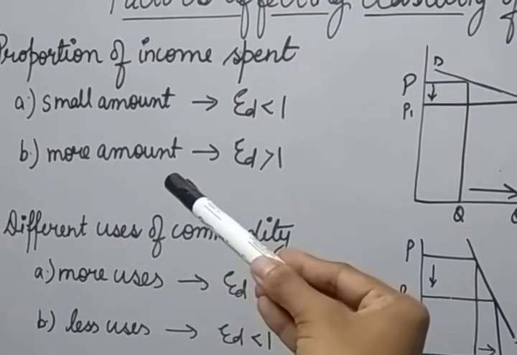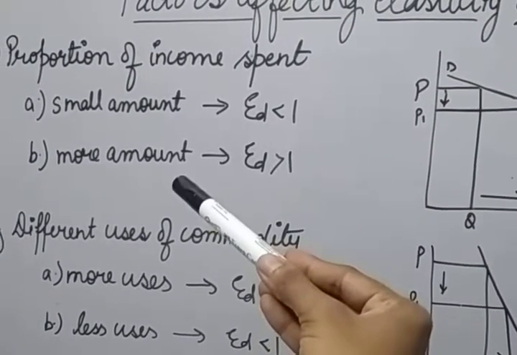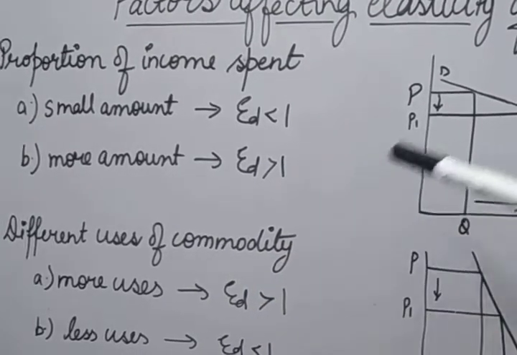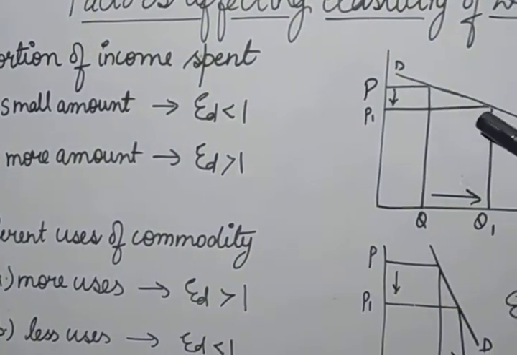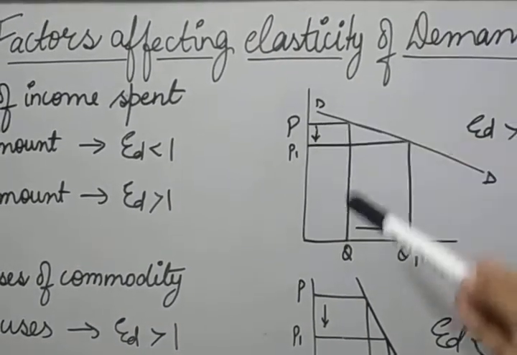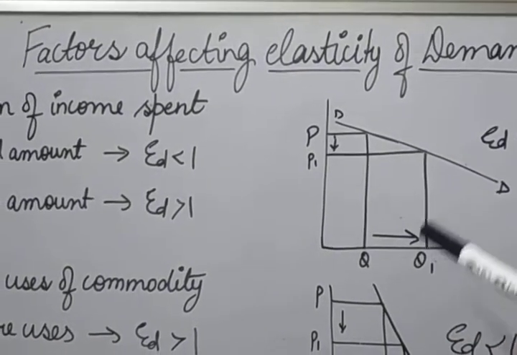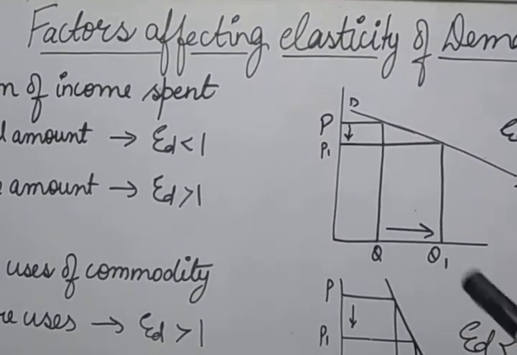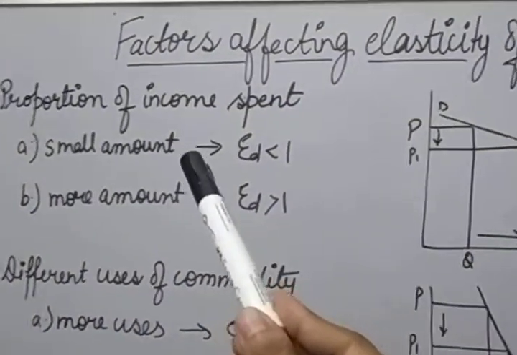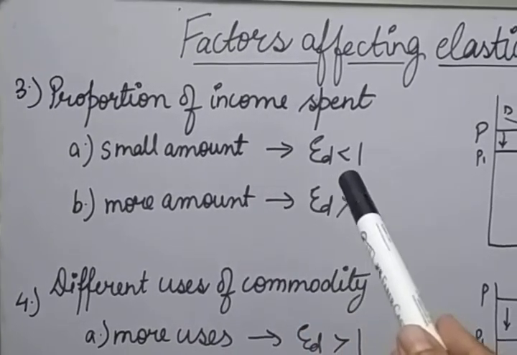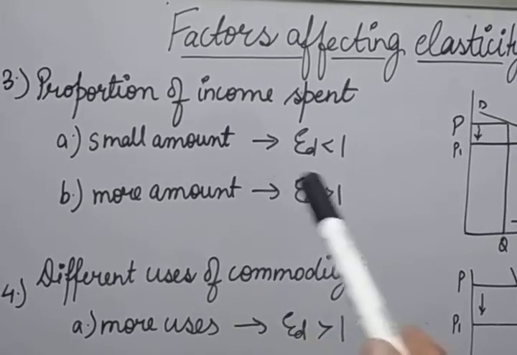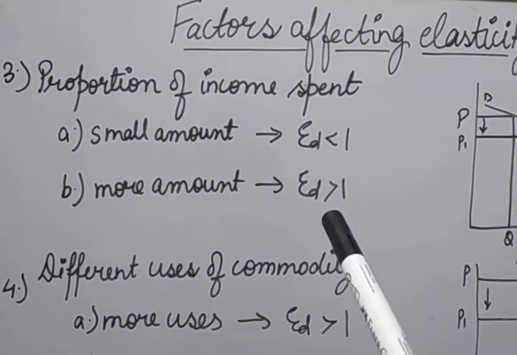Similarly, if the consumer is spending a larger proportion of his income on a commodity, the elasticity will be greater than 1. Examples are food grains, clothes, petrol. If there is a little bit of change in the price, more quantity will be affected because the consumer is spending more of his income on such things. So if a small amount is spent on a commodity, the elasticity will be lesser than 1, and if more income is spent on some commodities, the elasticity will be greater than 1.